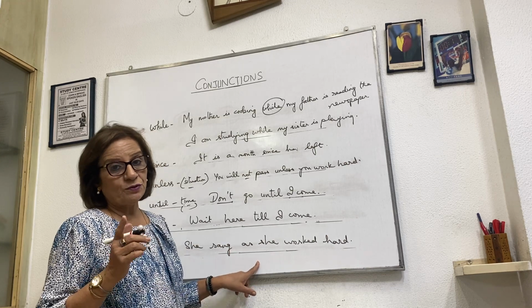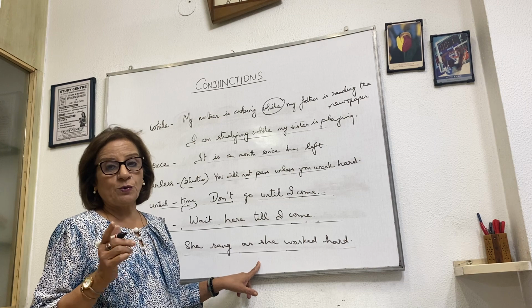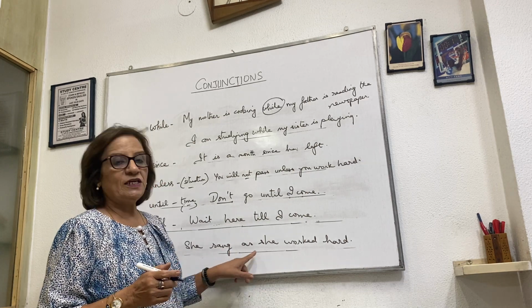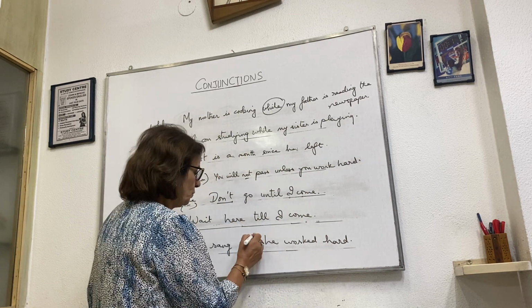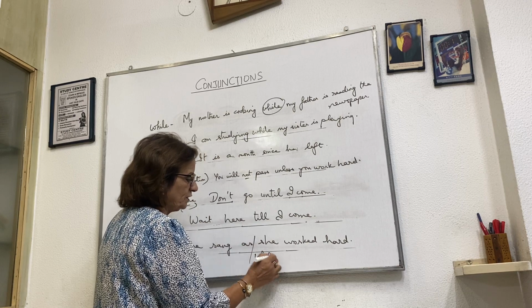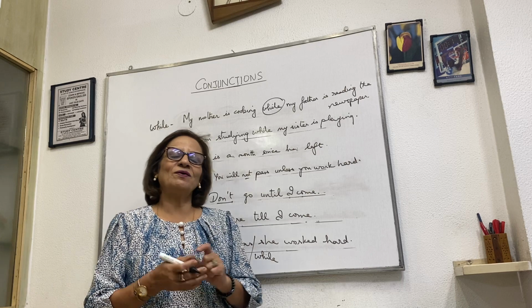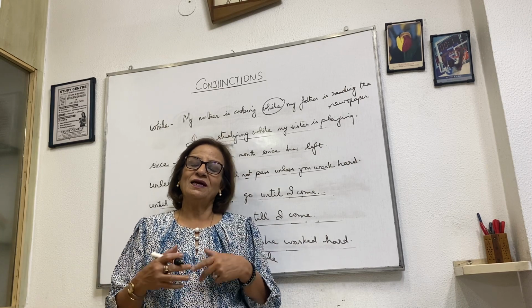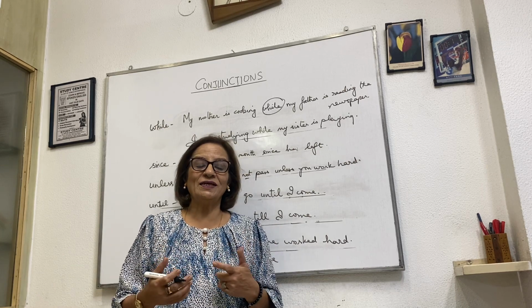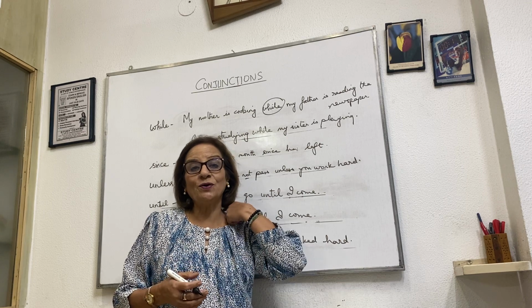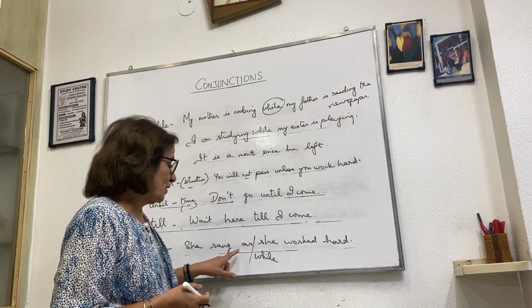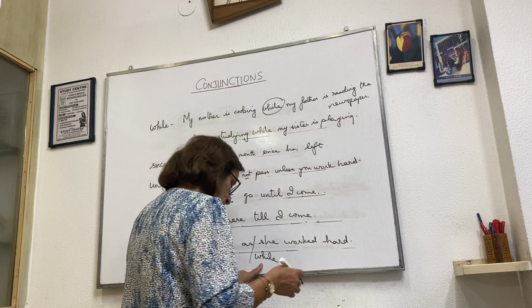Like I told you, which is the connector that we can use when two actions go together? She sang while she worked hard. I can also use while here. She sang while she worked hard. Remember, when you're doing any work and you're humming also and singing also, both works are going on together. So we can use as and we can use while.